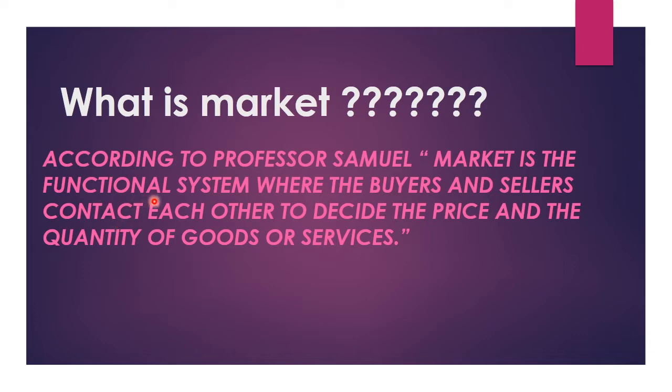That is, it is a functional system where the buyers and sellers contact each other. The person who wants to buy the goods and the person who wants to sell the goods contact each other in the market and they decide the price and the quantity of goods or services, means what quantity they want, at what price it is to be sold. The system through which the buyers and sellers get in contact with each other directly or indirectly for the sale or purchase of goods or services, that is called market.